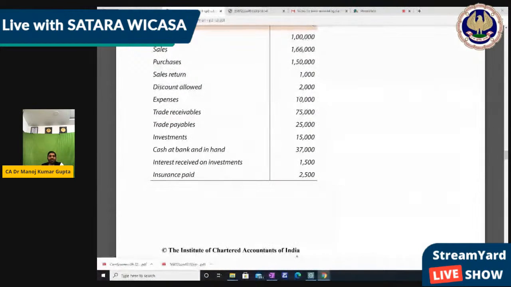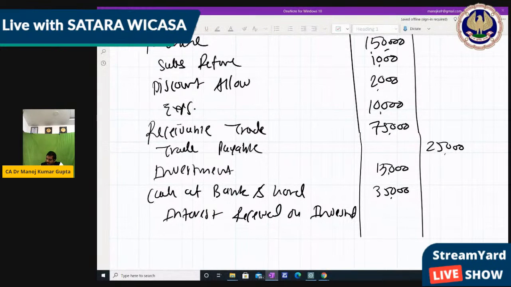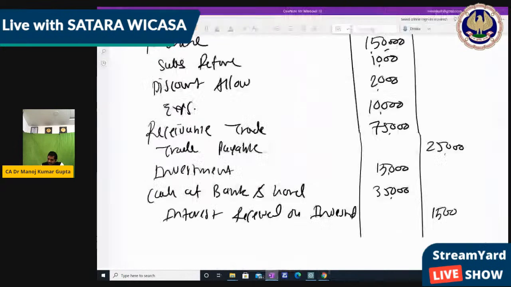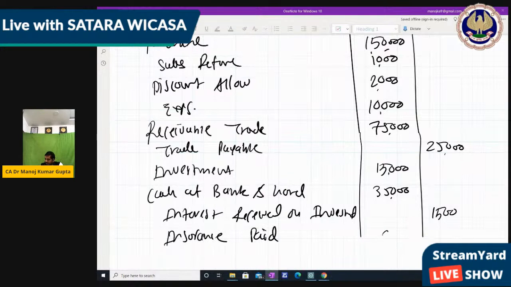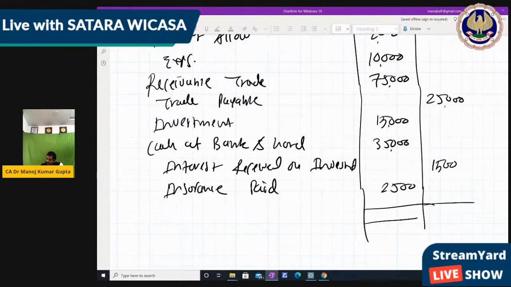Then interest received on investment. Interest received means income, so it is on the credit side. Interest received on investment 1,500 is income, so income will be on the credit side. Insurance paid, so it's expenses. Okay, all done.